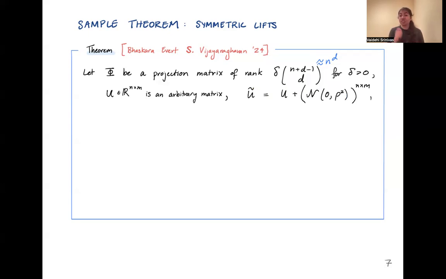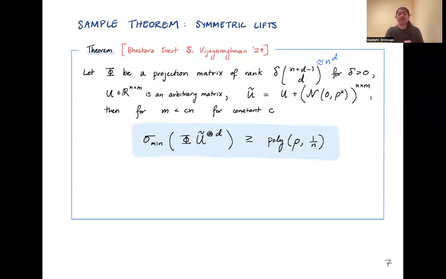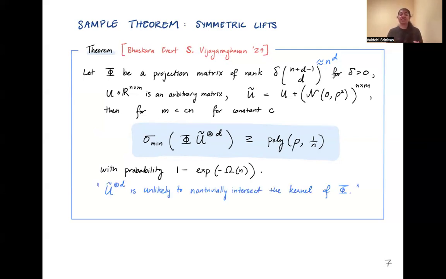Then we're going to consider U tilde to be a perturbed n by m matrix. Then as long as m is a constant factor less than n, we have that the least singular value of phi times this U tilde tensor d times is at least a polynomial in rho and 1 over n, with an inverse exponential failure probability. So one way to interpret this statement is that this U tilde tensor d times is very unlikely to non-trivially intersect the kernel of phi.